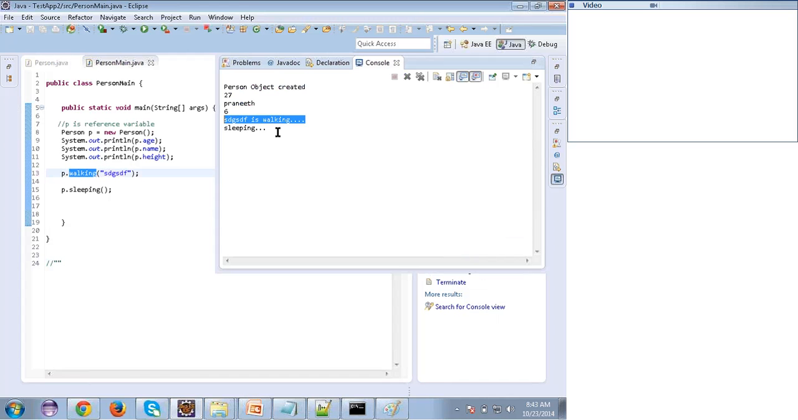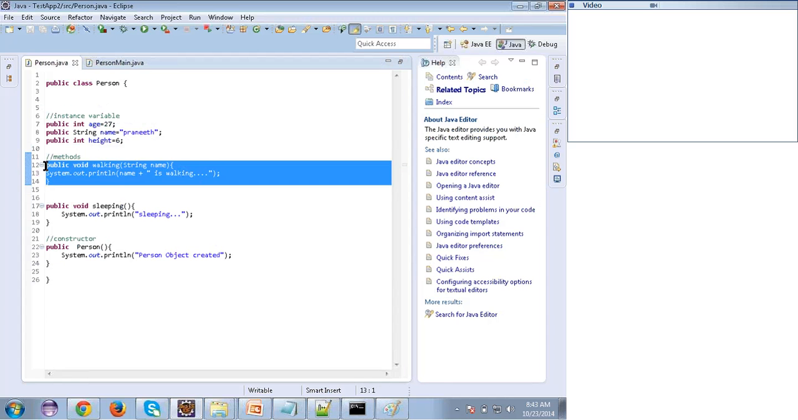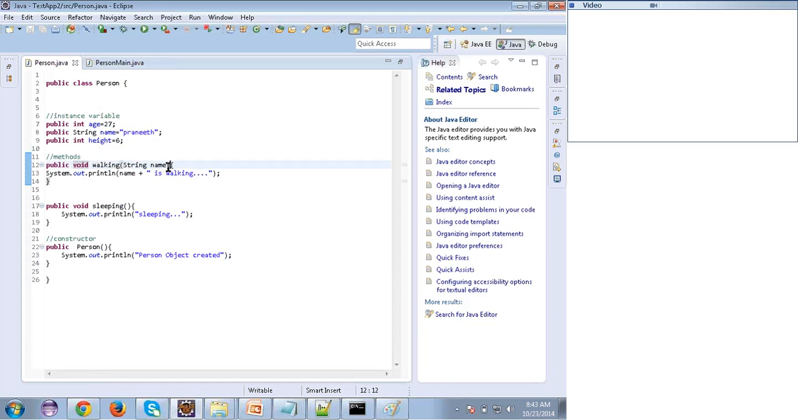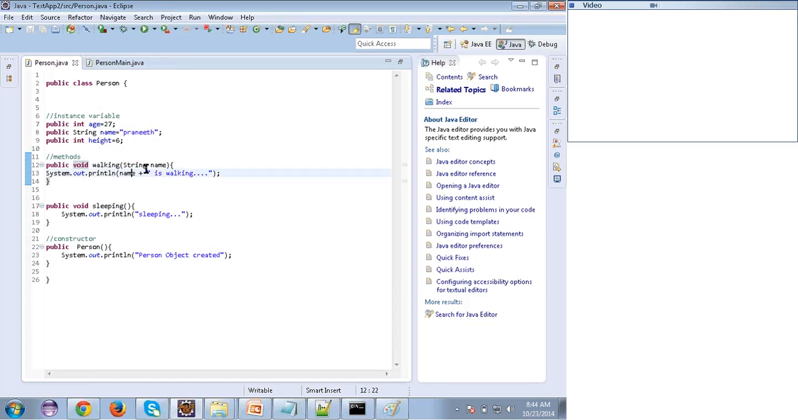So understand this, walking is a method. A method can have a return type, and a method also can take some input parameters or some input values, or else I can say I can pass some values to the method. So that's what I'm passing here. Name I'm passing. But see here, what is the difference between this name and this name? Can you say?